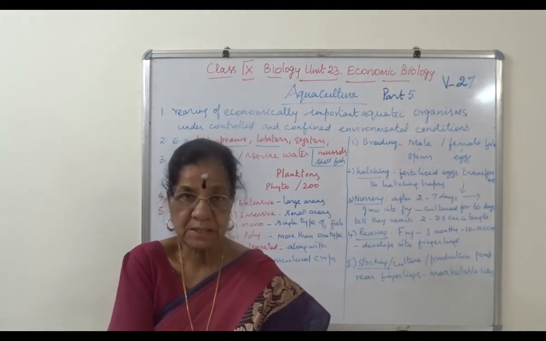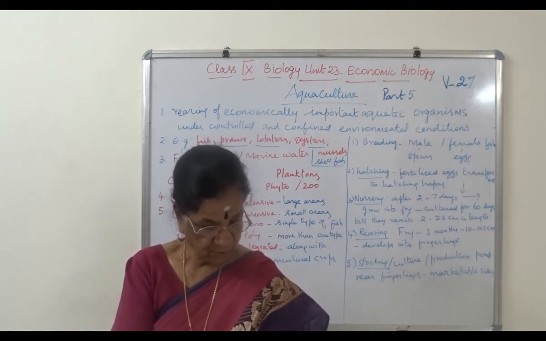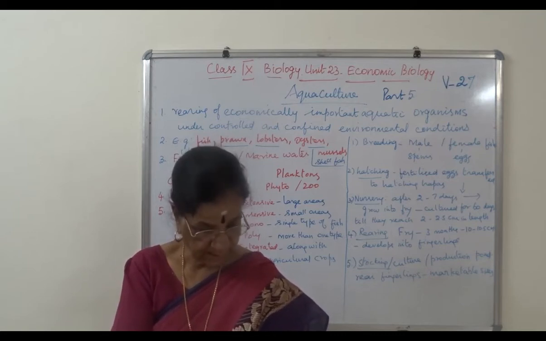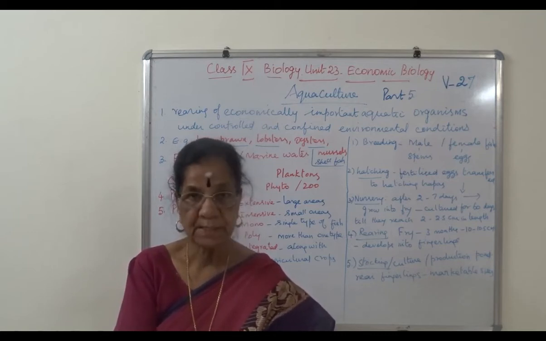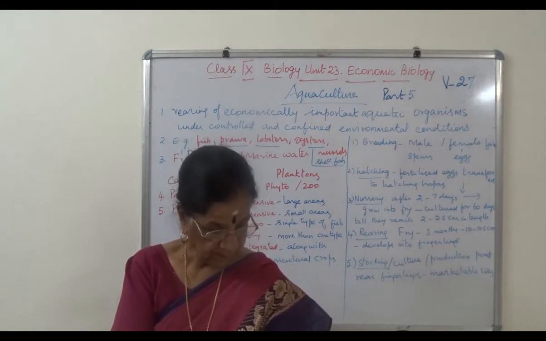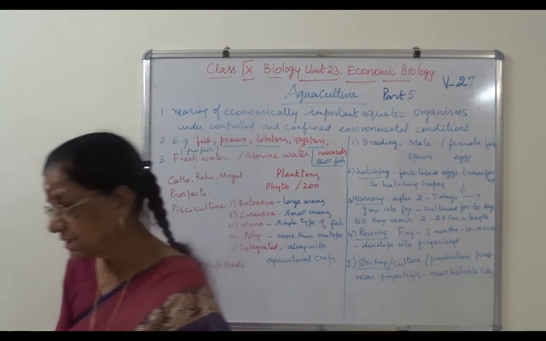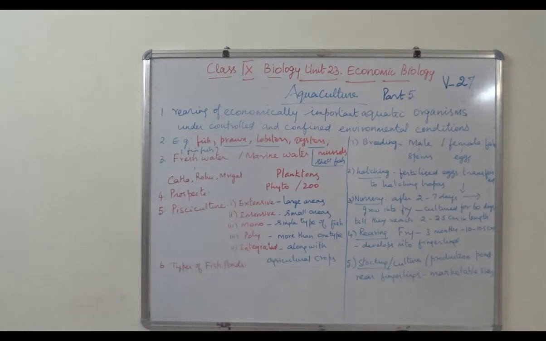Then pisciculture. Pisciculture is the process of breeding and rearing of fishes in pond, reservoir, that is dam, lake, river and paddy field. It is the farming of economically important fishes under controlled conditions.